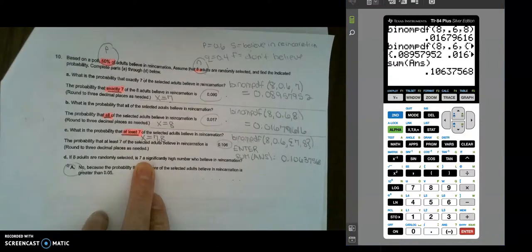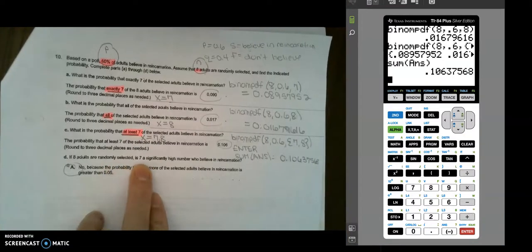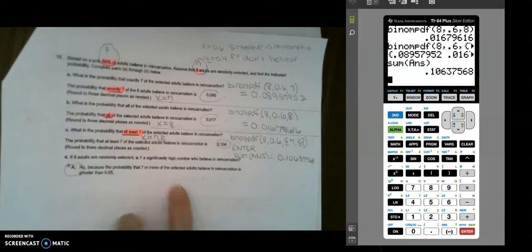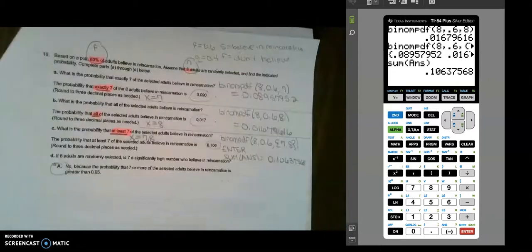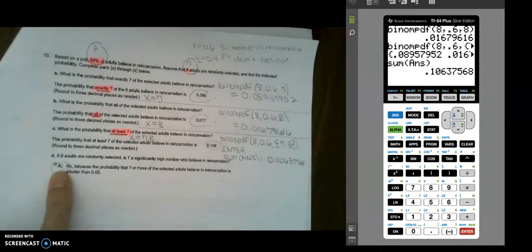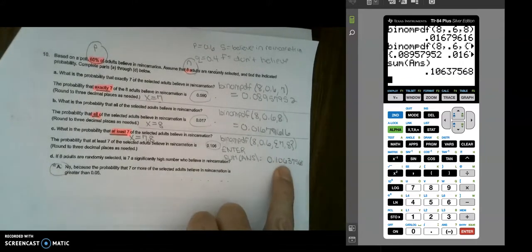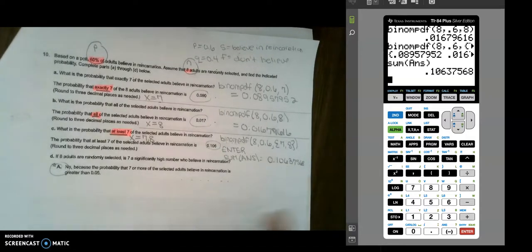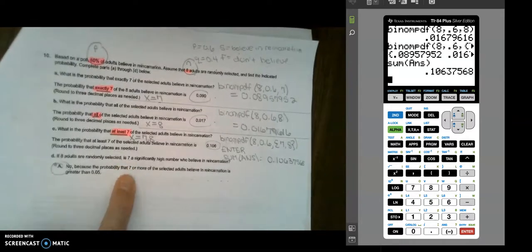Okay, this last part says, if 8 people are randomly selected, is 7 a significantly high number who believe in reincarnation? I think they mean 7 or more, so I think they actually mean this one right here, at least 7. Since that's not less than 0.05, I would say no. It's significant if it's small, which means it's less than 0.05. In this case, it's more than 0.05, so it's not significant. Again, what they ask here is a little bit different than what they ask here. They mean 7 or more.